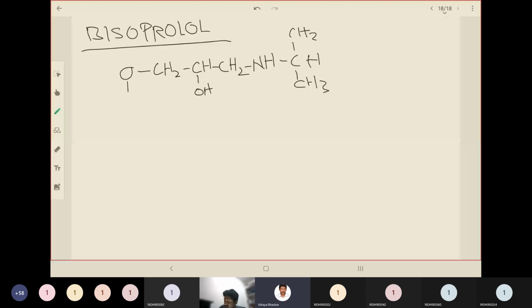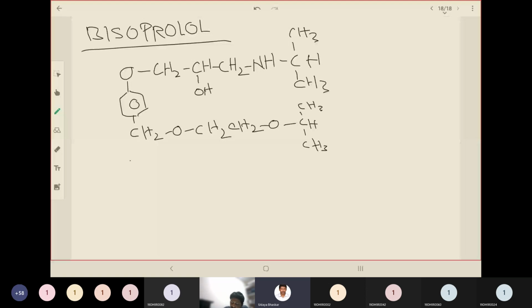And the side chain is a little lengthy. The phenyl group has this structure, CH2O, CH2, CH2O, and another isopropyl. So this is the side structure, a very lengthy side chain attached to the aryl group present in bisoprolol.